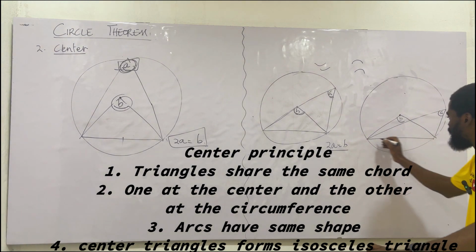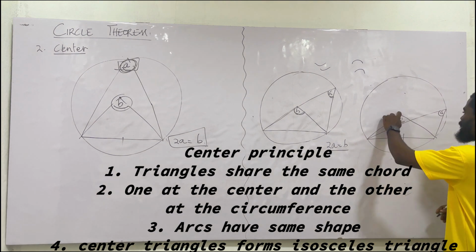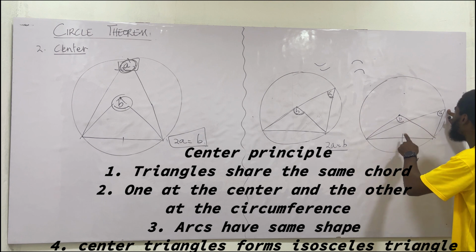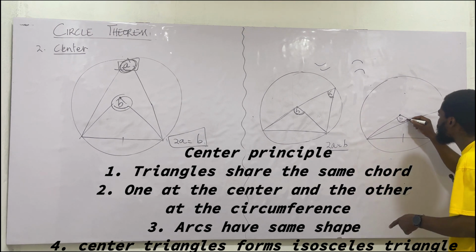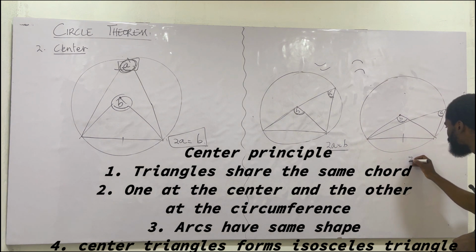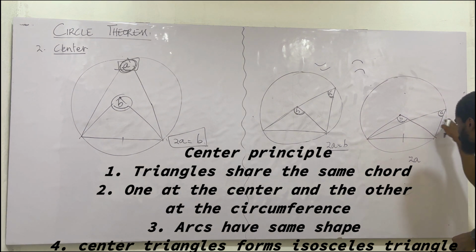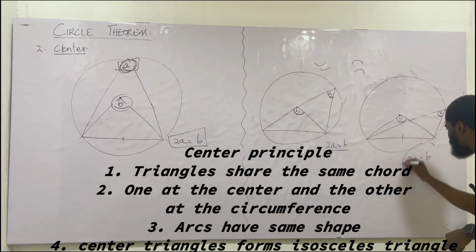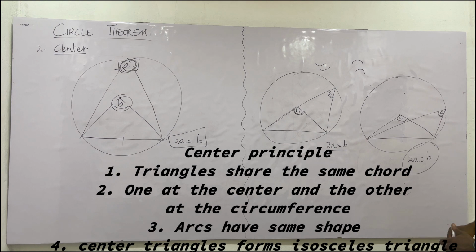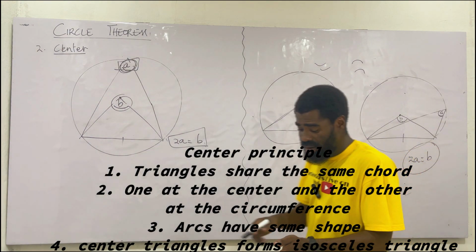Why would it work? We have a common chord, one of them at the center, one at the circumference. I hope you get the point I'm making. And we want to look for the secret, that the arcs are all in the same shape. So once again, 2 times the angle at the circumference equals the angle at the center. So 2A should be equal to what? B. I hope you understand what I'm saying. Very, very important.